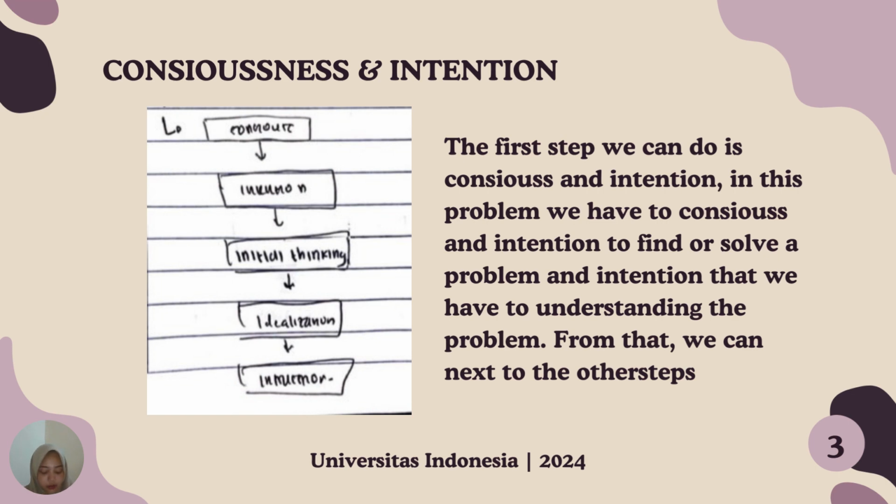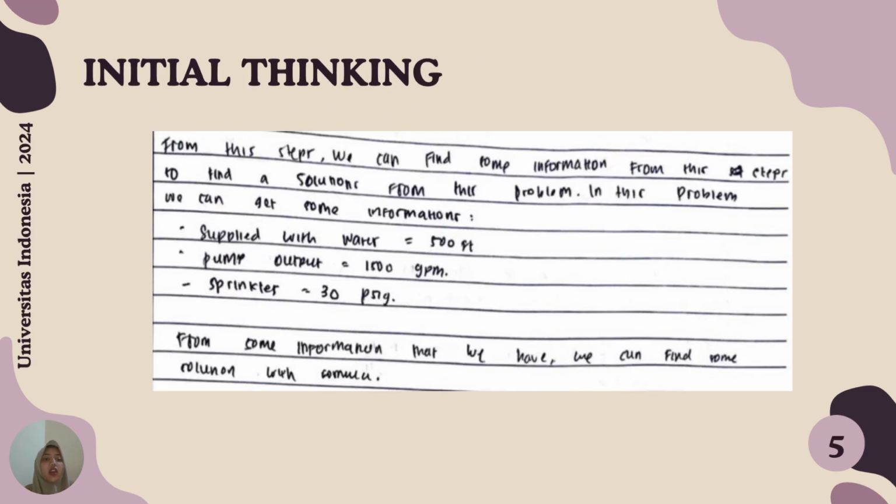So the first step we can do is consciousness and intention, like the diagram that I made. In this problem, we have to be conscious and have the intention to find or solve a problem, and the intention that we have is to understand the problem. From that, we can go to the next step, that is initial thinking. From this step, we can find some information to find a solution to this problem.